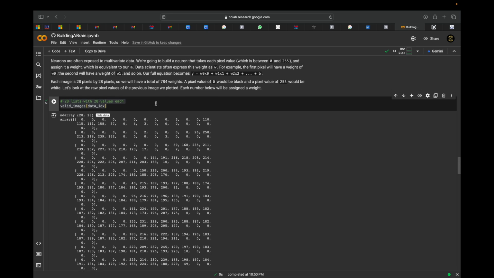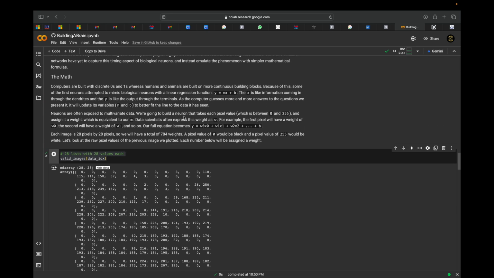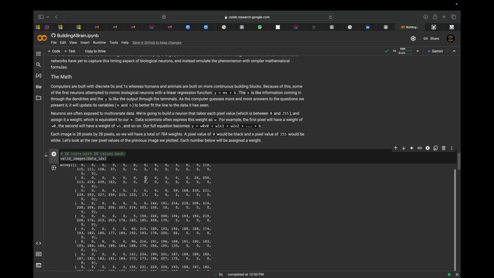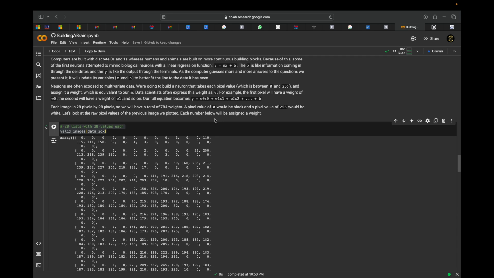Let's see, they have given us a note here. Yeah, here you can see 0 will be a black pixel where there will be no color or nothing, and 255 will be assigned as a weight where we can see the multiple colors. And here the full equation becomes y = w0 + w1x1 + and so on, where the values get added.